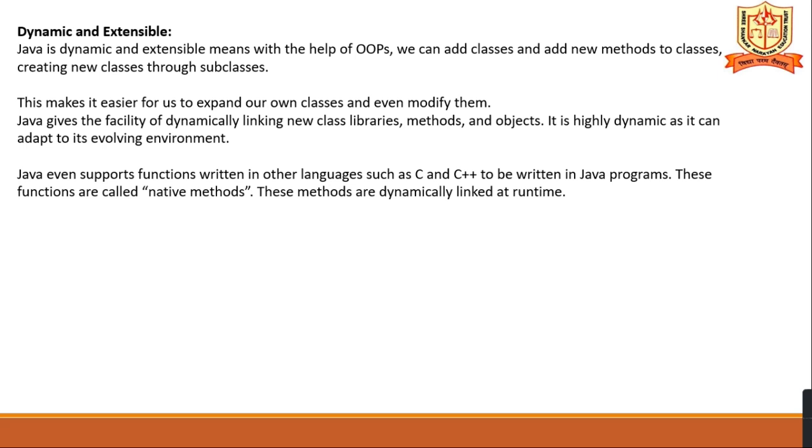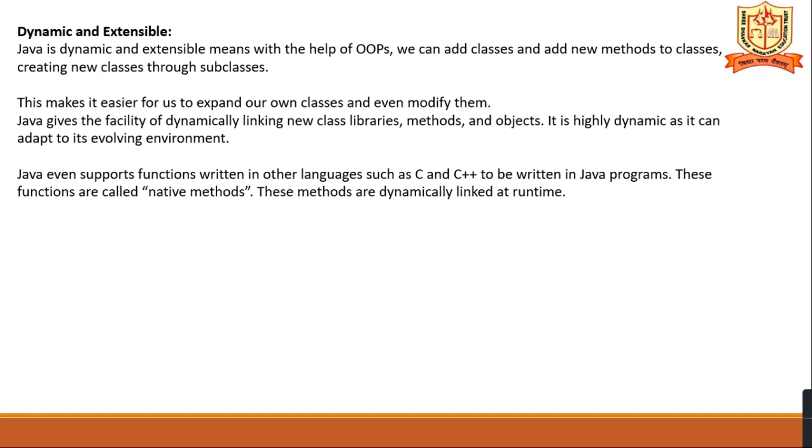Java is dynamic and extensible, meaning that with the help of object-oriented programming, we can add classes, add new methods to the classes, and create new classes through subclasses. That's why it is called extensible.